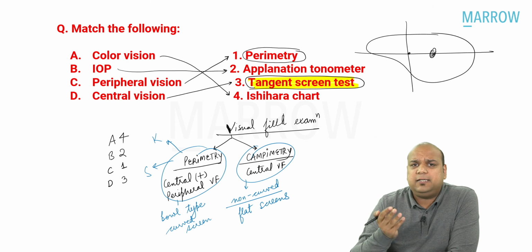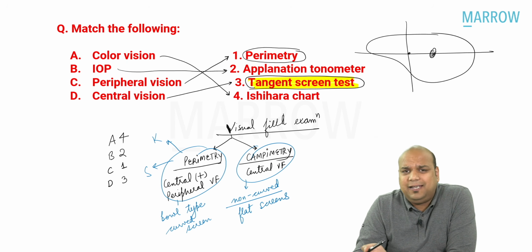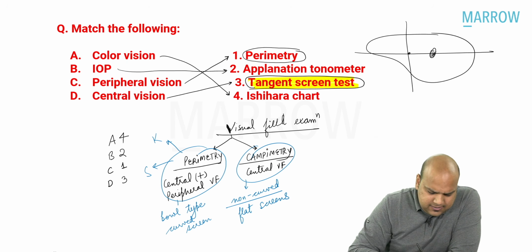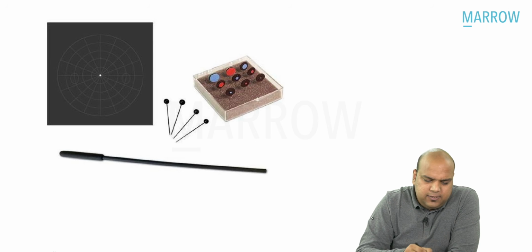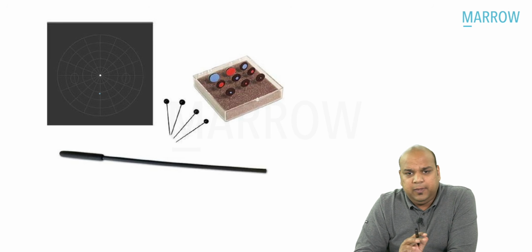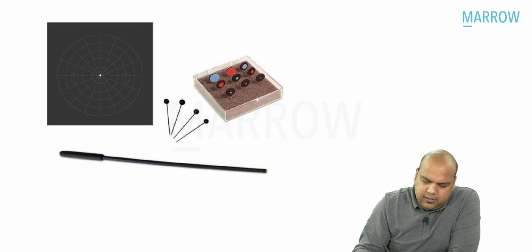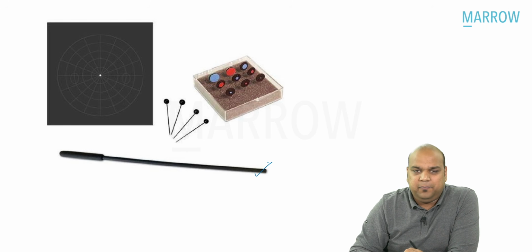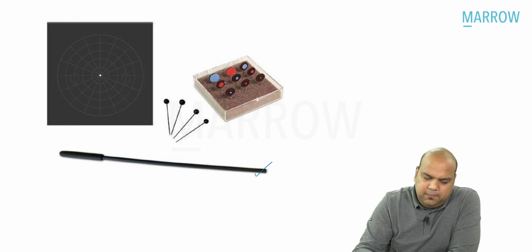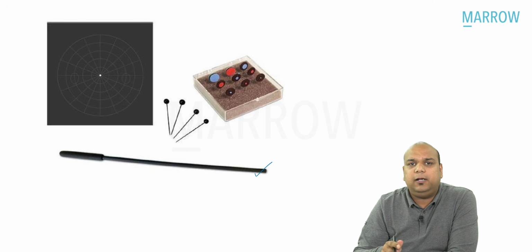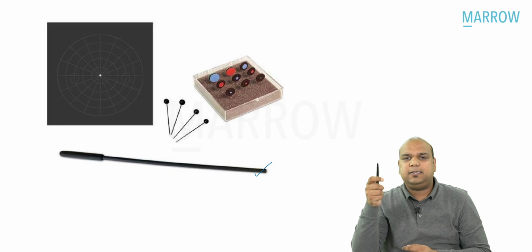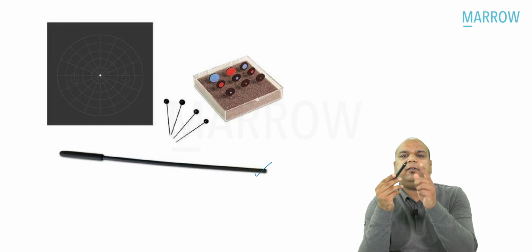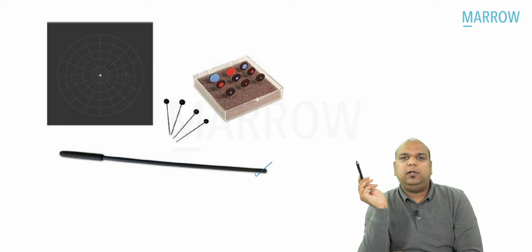Let us think what is campimetry. Campimetry is done by tangent screen test. Tangent screen test, in short, is this black screen, a flat screen on which grid lines are drawn. Then the examiner will pick up this black stick. Over this black stick, they will place any of these red or blue colored targets. They will slowly bring this, let's say this is my stick, and I have a red target here. I will slowly bring this from the periphery into the visual field.